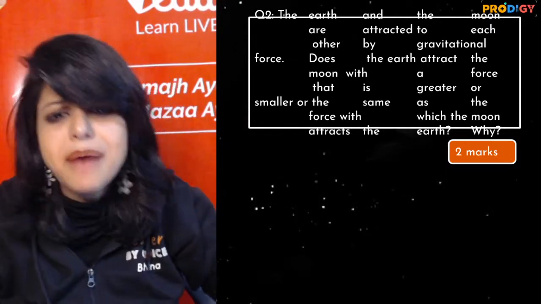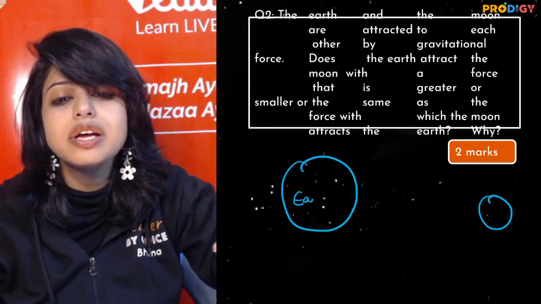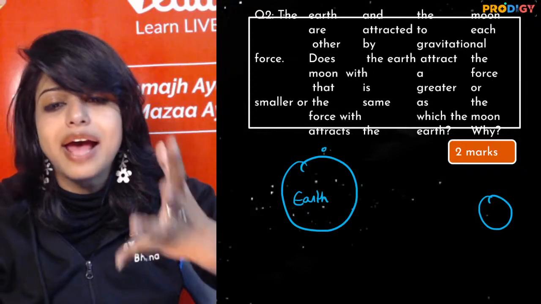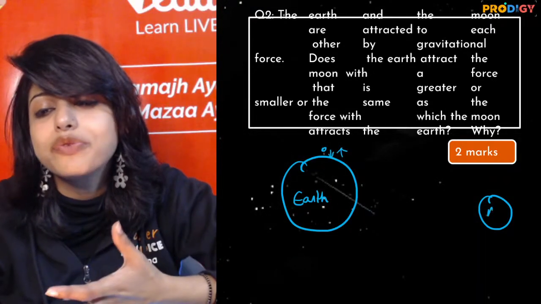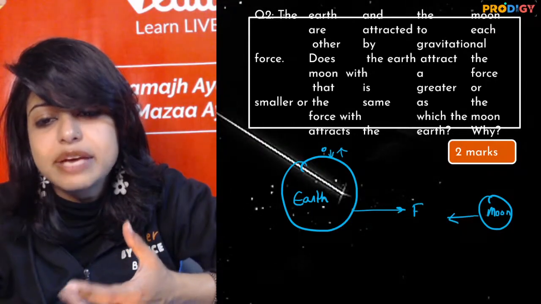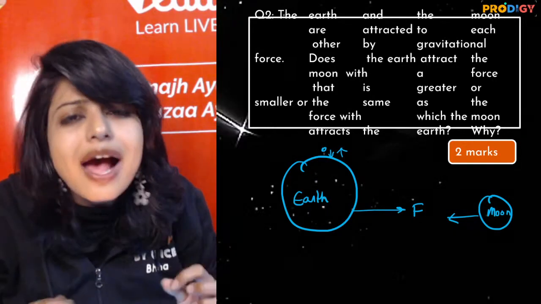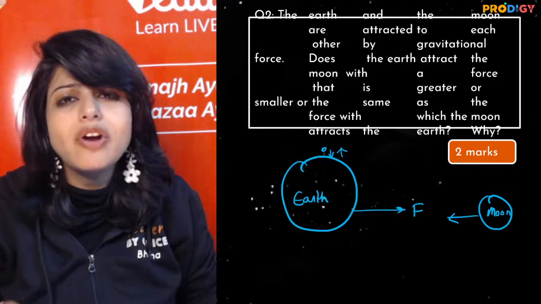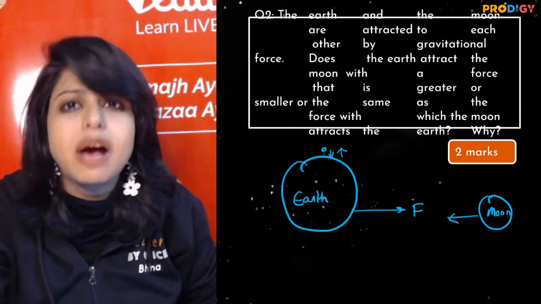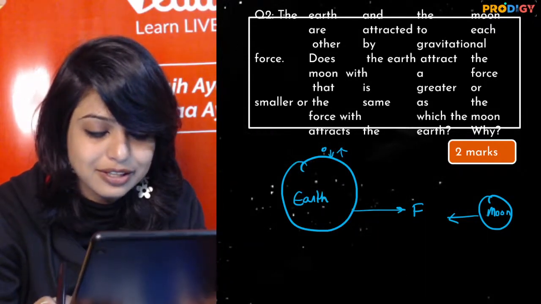Same force, ma'am. What are you saying? Earth and moon, we have already talked about it. If a stone on the earth attracts the earth with the same force, then the moon is bigger anyway. We know that they both are attracting each other with the same amount of force. But why? What will be your answer for why? This is a 2-mark question. Again, we have to go from 1 mark to 2 marks. What will you write for why?